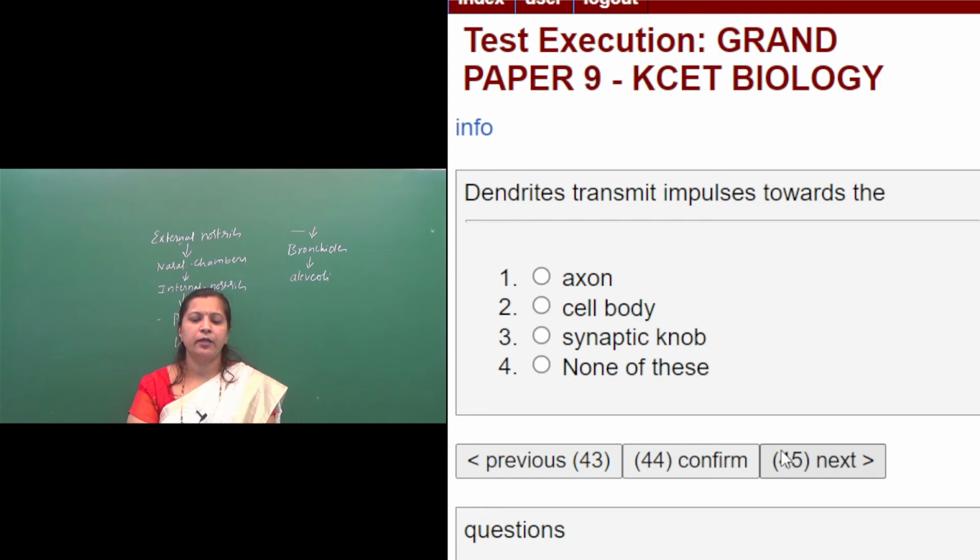Dendrites transmit impulses towards: first option axon, second option cell body, third option synaptic knob, and fourth option none of these.